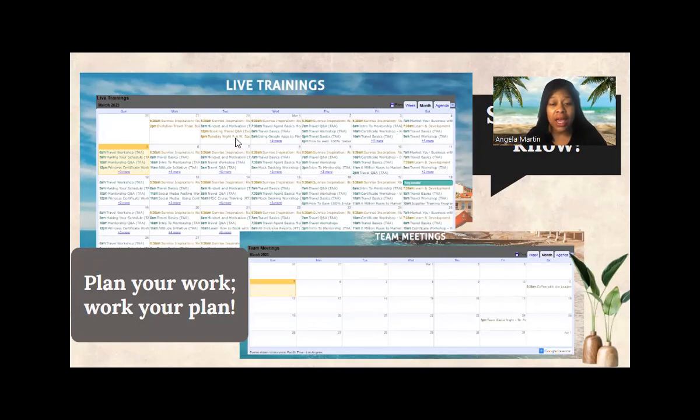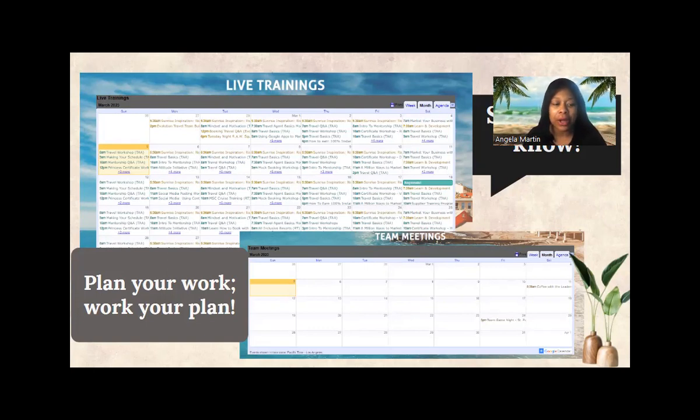With live training schedule on our Travel Access Academy site, if you click on live training schedule or live trainings, it will populate with one of the pages that looks like this. And basically what it does is give us the entire live training schedule for the entire month that we're on. You'll also notice that if there are any team meetings, there is another calendar, separate from the live trainings, that is available for your access as well. In case you want to come to any of our team meetings, you're definitely welcome to do so.